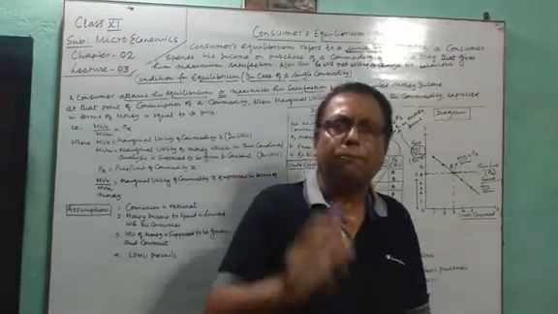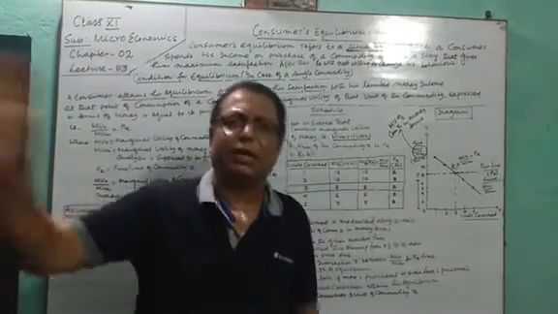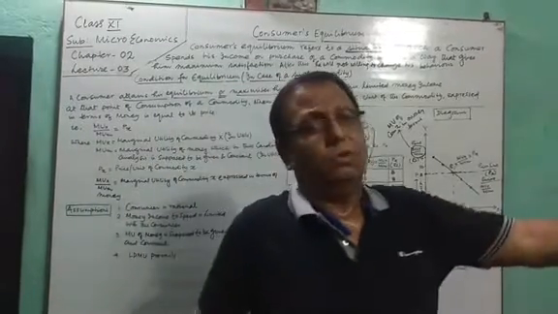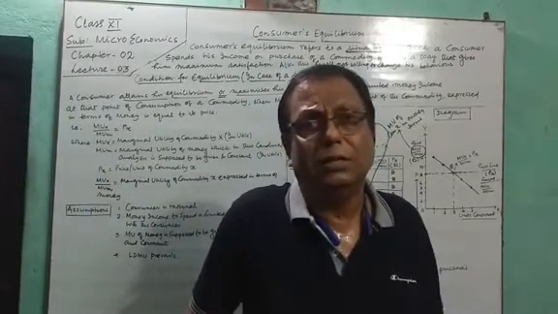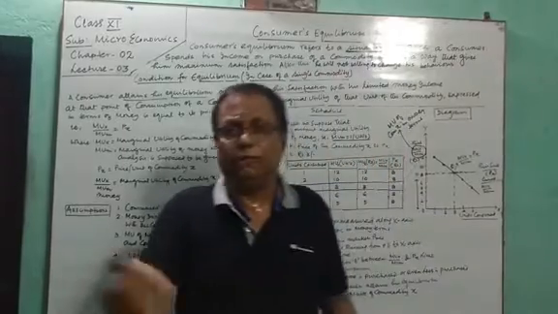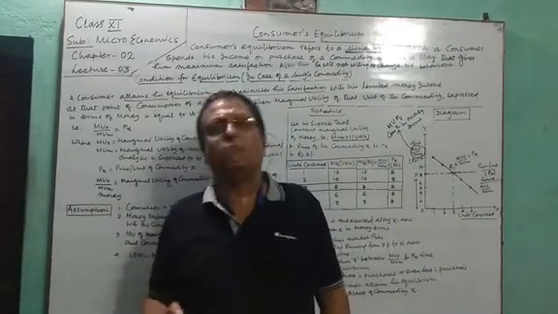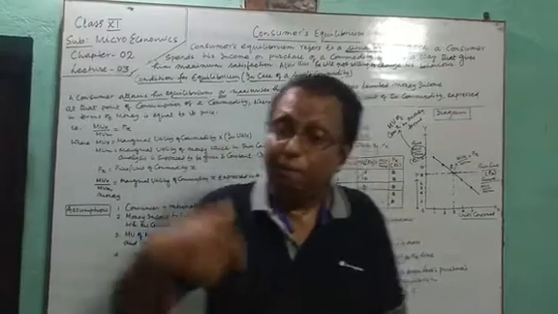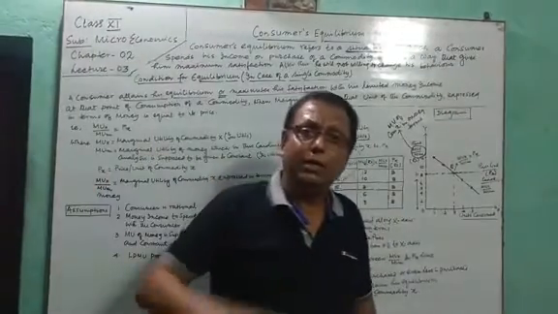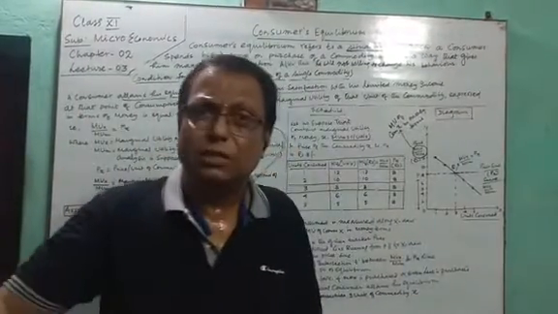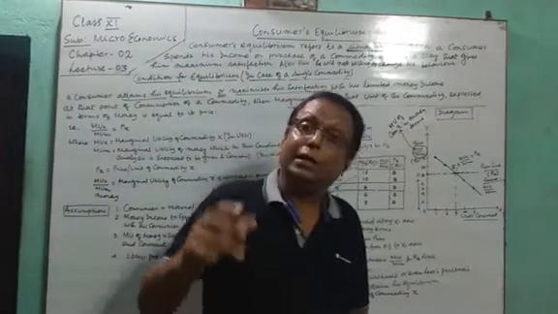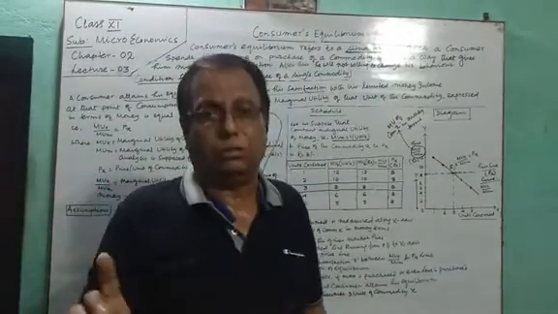Suppose the marginal utility of money is 10 utils. That means if you give 1 rupee to someone, you lose 10 utils. If you get 1 rupee from someone, you obtain 10 utils. If you give 2 rupees, you lose 20 utils. If you obtain 5 rupees, you obtain 50 utils.